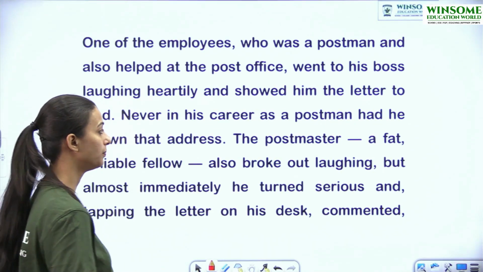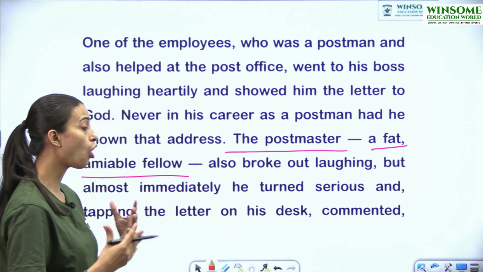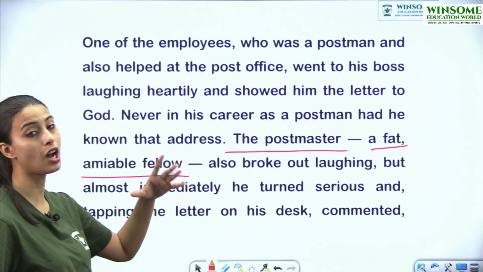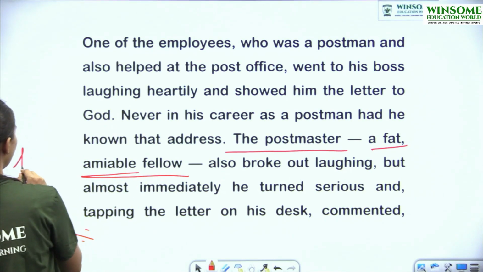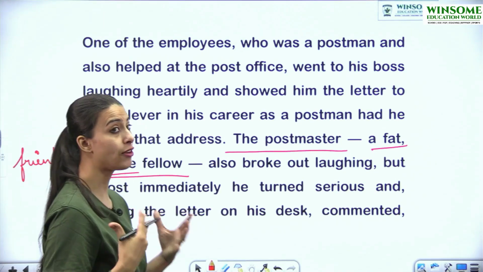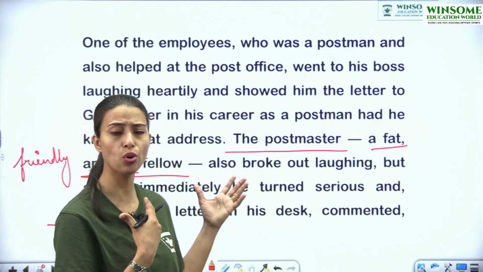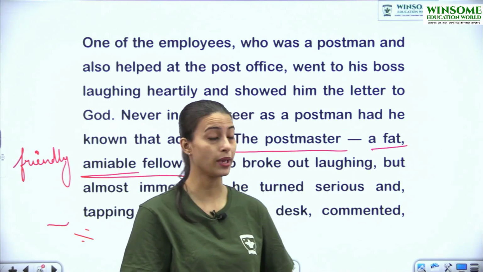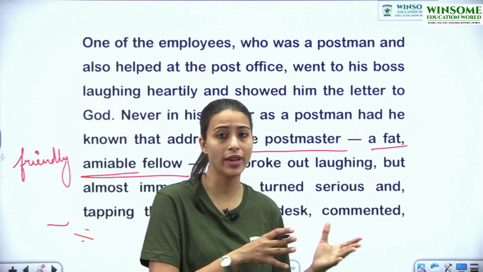The postmaster, a fat, amiable fellow, also broke out laughing. So now they are describing the appearance of the postmaster. How did he look? He was a fat, amiable fellow. What do we mean by amiable? It means friendly. Okay? So the postmaster was a friendly fellow. He was a nice fellow. So that is why the postman could share that letter with him, and he showed him the letter that, see, we have a letter on which the address is to God. So the postmaster also accompanied him and he also joined him when he was laughing.